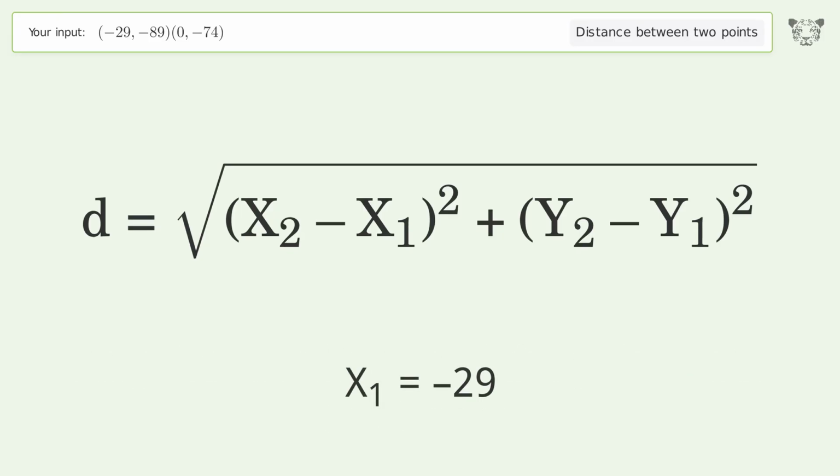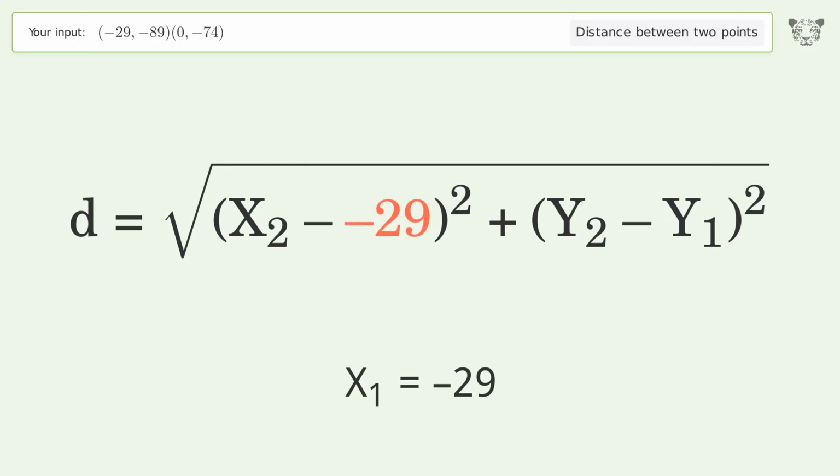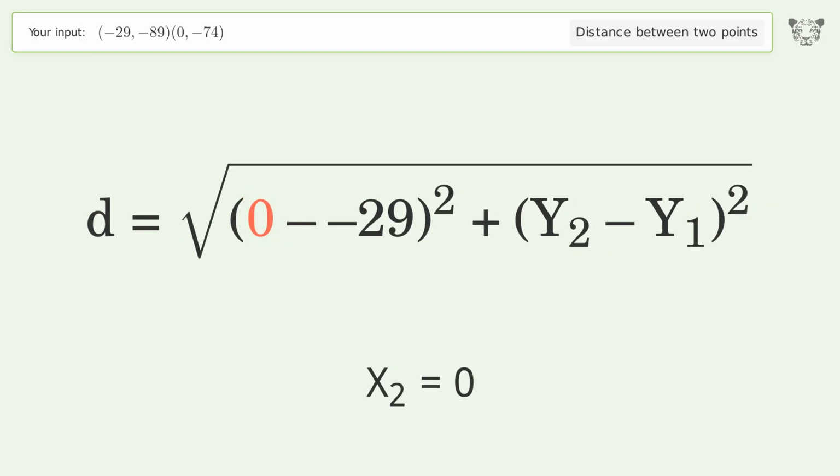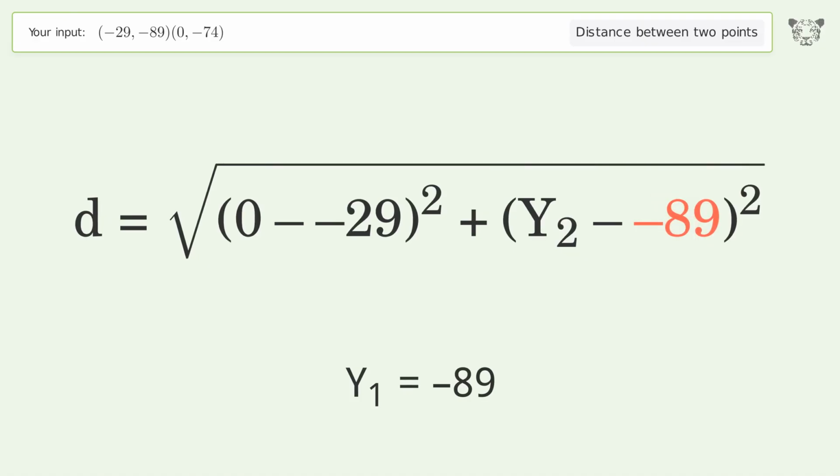x1 equals -29. x2 equals 0. y1 equals -89. y2 equals -74.